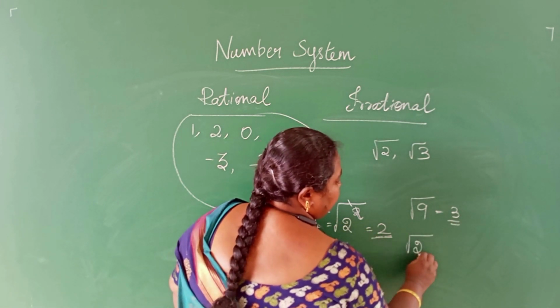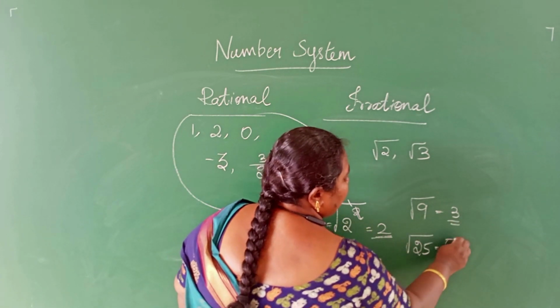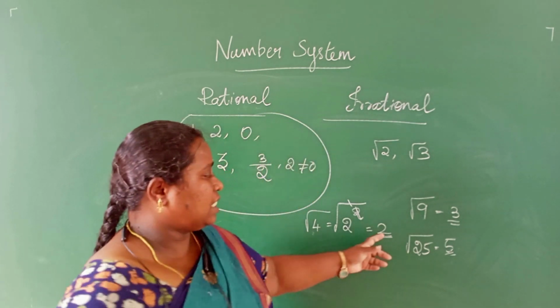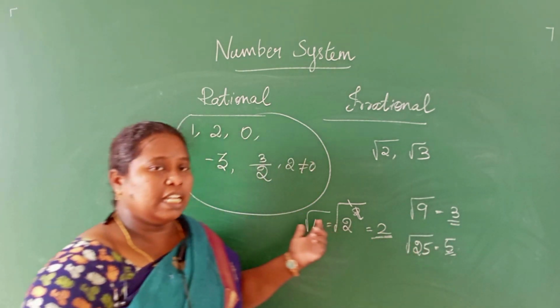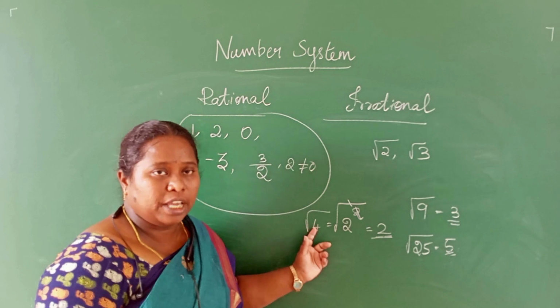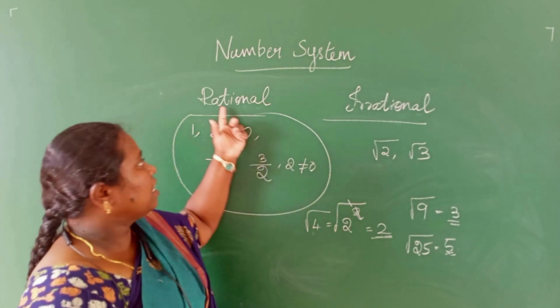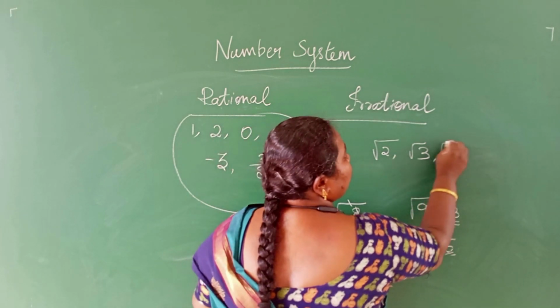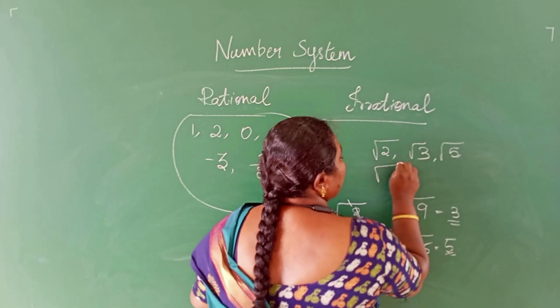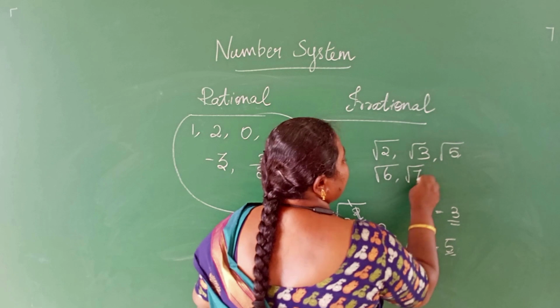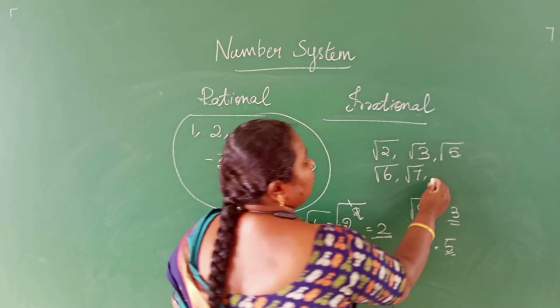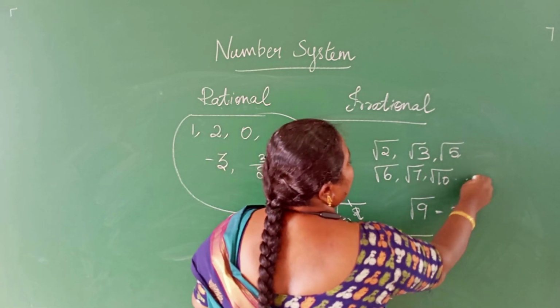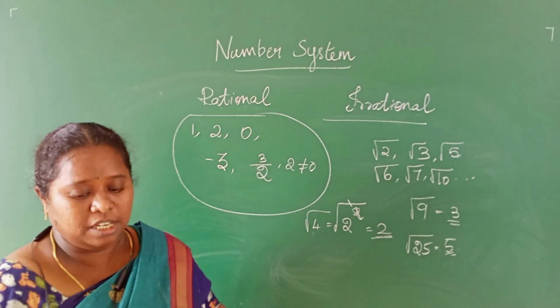Similarly, root 25 is a perfect square. A perfect square number will be a rational number. So root 4 will not come, and root 9 will not come, but root 5, root 6, root 7 will. We can write root 10. These are irrational numbers.